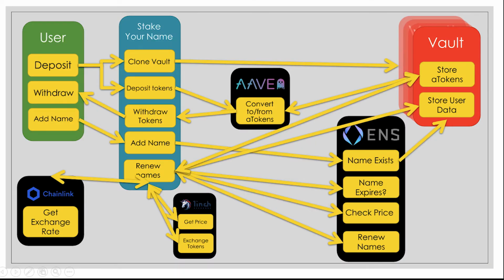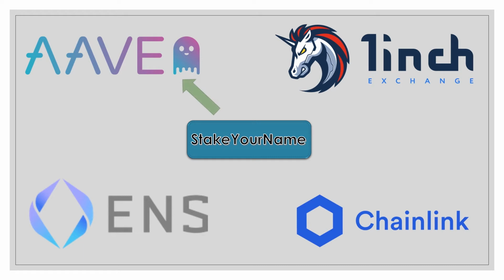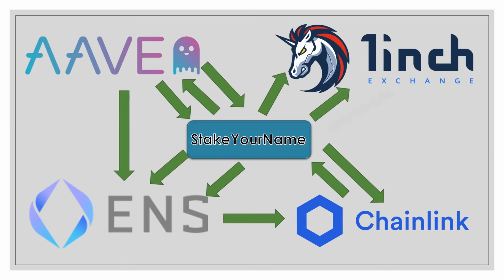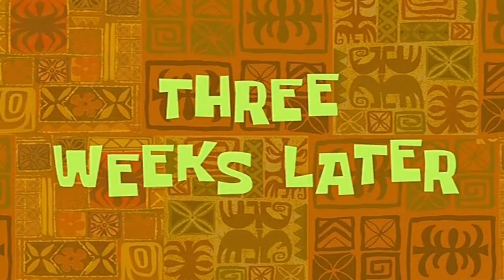Behind the scenes, there's a lot more going on. Skip the long explanation. We deposit tokens to Aave in order to renew our ENS names. Aave gives interest on our deposits. We check if ENS names need renewing, and estimate their cost using Chainlink oracles. We find the Chainlink oracles using ENS. Then we check the exchange rate on 1inch, verify that rate on Chainlink, withdraw the tokens from Aave, exchange for Ether on 1inch, and pay ENS for the name renewal. All the time grouping users by assets deposited and ENS renewal dates in order to save costs on token exchanges and transaction gas. 3 weeks later.